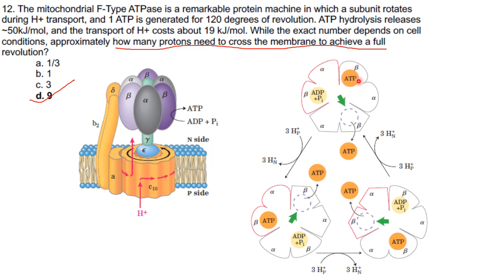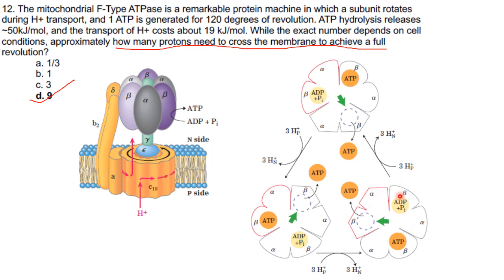Then this beta subunit will have another bound ATP form, and once that ATP leaves the beta MT conformation, the new ATP will enter in its place. That is what they have shown here. So for every 120-degree rotation, 1 ATP molecule is produced and 3 protons are needed.